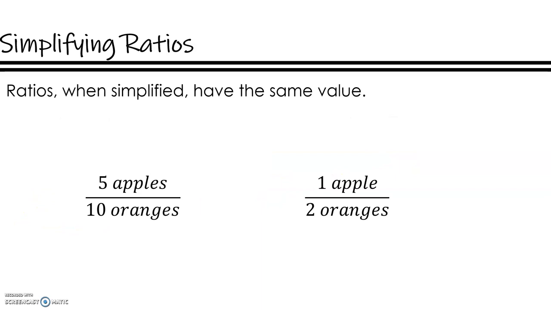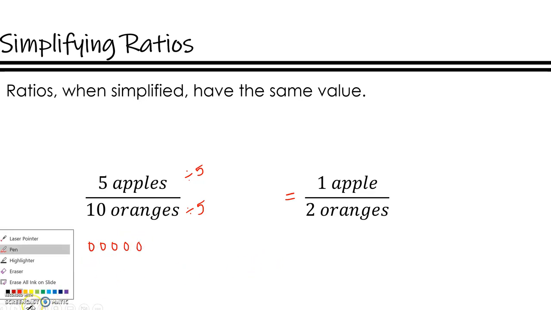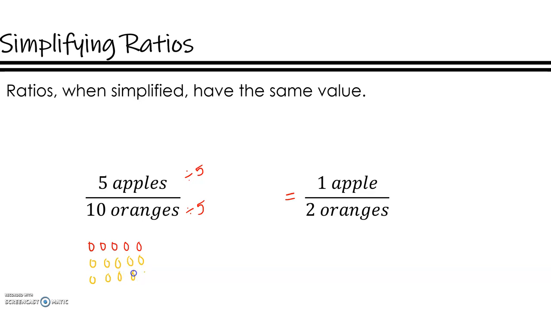Also, when you simplify ratios, they still have the same value. So I can simplify 5/10 to 1/2 because I can divide both of these by the same factor of 5. 5 divided by 5 is 1, and 10 divided by 5 is 2. Let me show you what I mean. If I were to have 5 apples in my bowl, and then if I were to have 10 oranges, I can see that my ratio is 5/10.